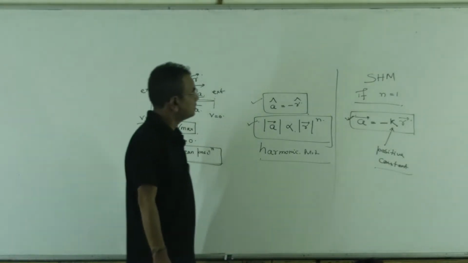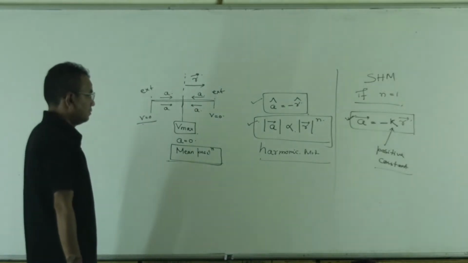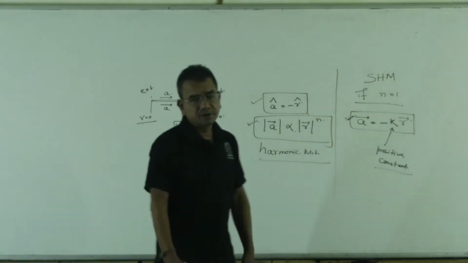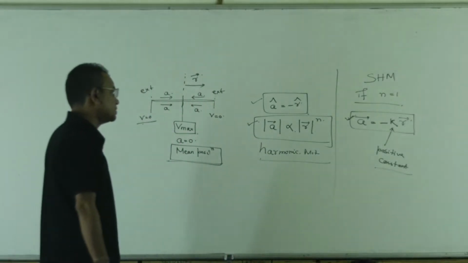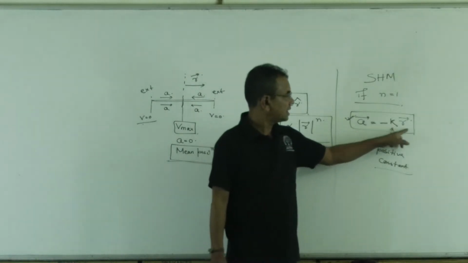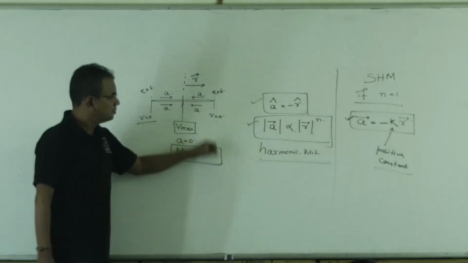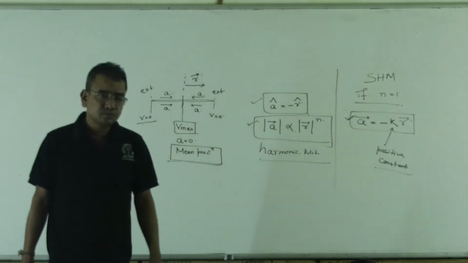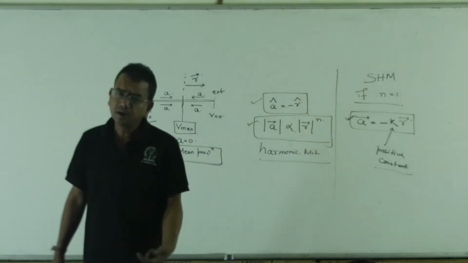If somebody asks you whether the motion is simple harmonic or not, first you have to prove, think about whether the motion is oscillatory or not. If the motion is oscillatory, then try to prove acceleration a vector equals minus k r vector. R vector is always the position vector of the particle with respect to the mean position. That motion can be called simple harmonic motion. When it is simple harmonic, it must be periodic.